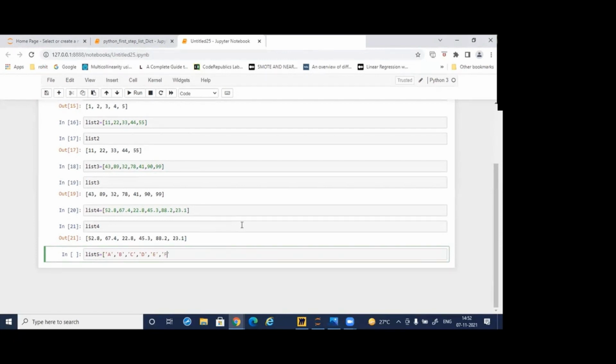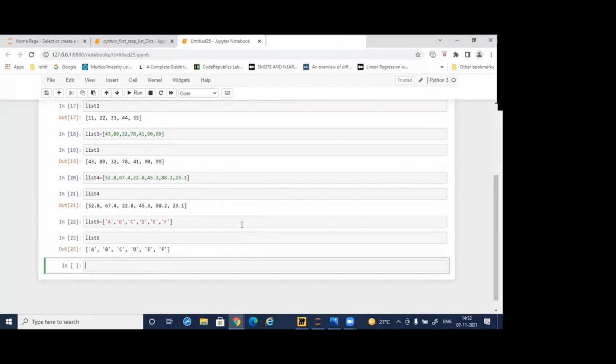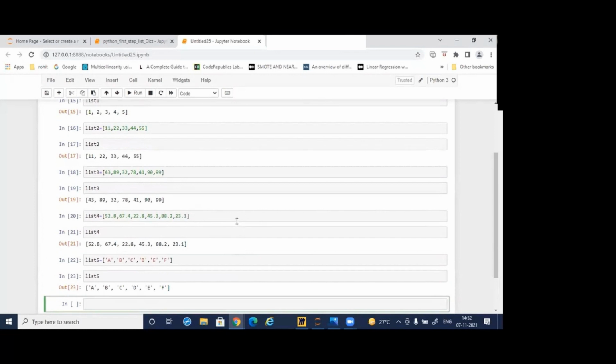So it will accept it. Take care for quote. Okay. Otherwise, errors will be there. List 5. It is there. So list 5 is there with character values.